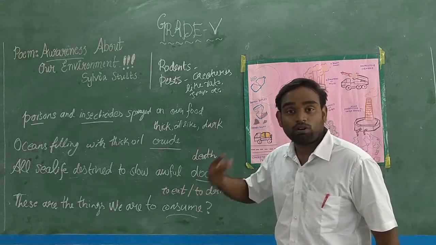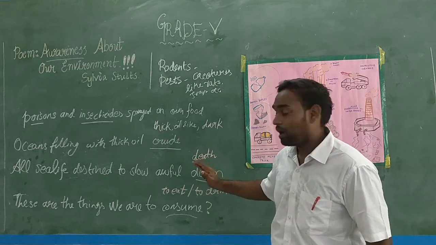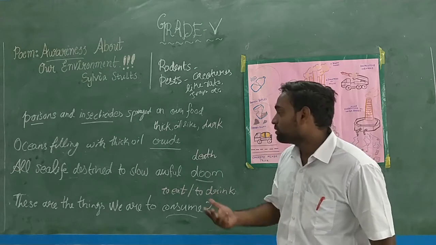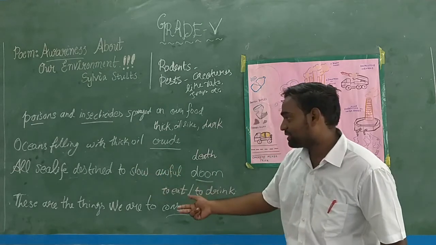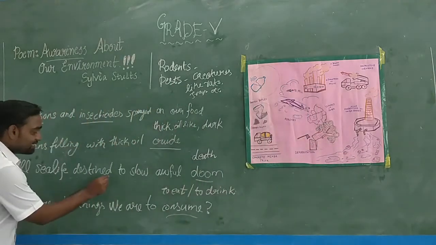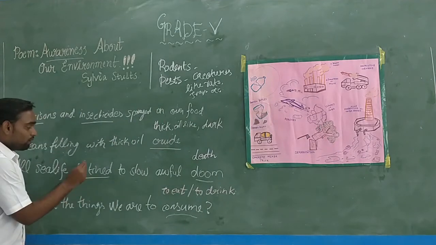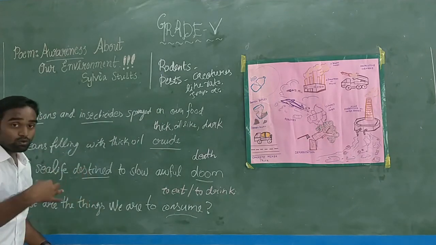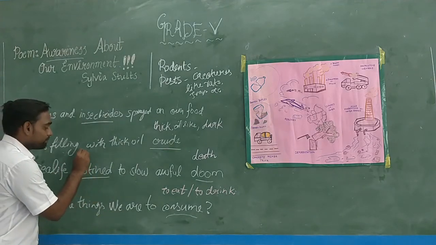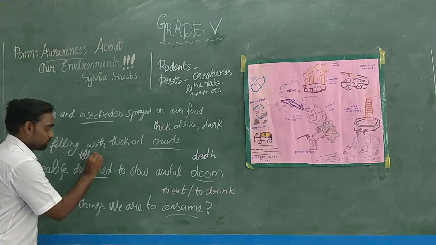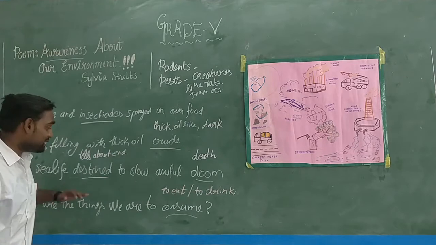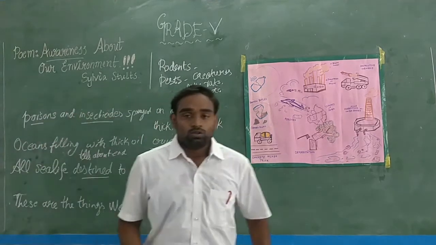They can only breathe in water. They can't breathe in this oil. If you can't breathe, you will die. So all sea creatures are destined. Destined means it tells about the end.